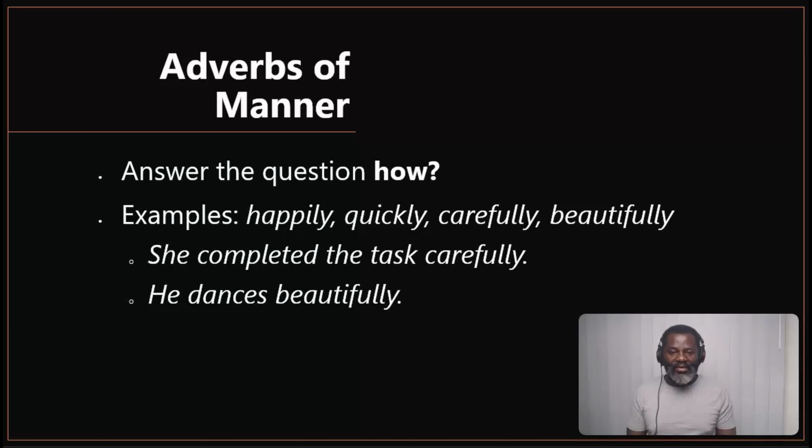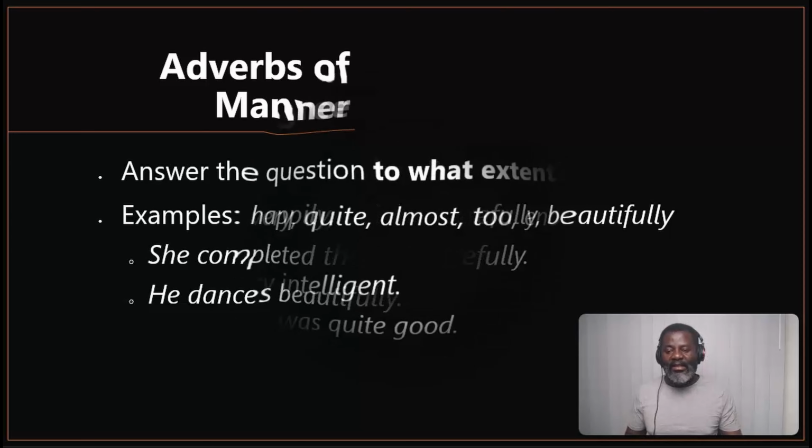He dances beautifully. You can see all these sentences. They are just telling us the manner in which these actions are happening. For example, the completing of the task was done carefully. How was it done? Carefully. The dancing was beautifully done. How did he dance? Or how does he dance? Beautifully. It's the manner in which a person dances.